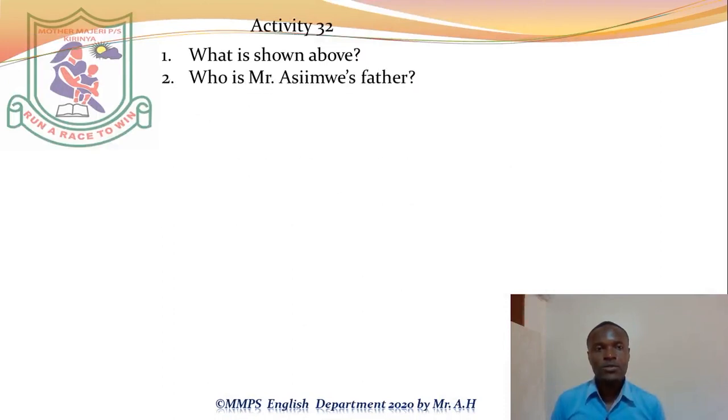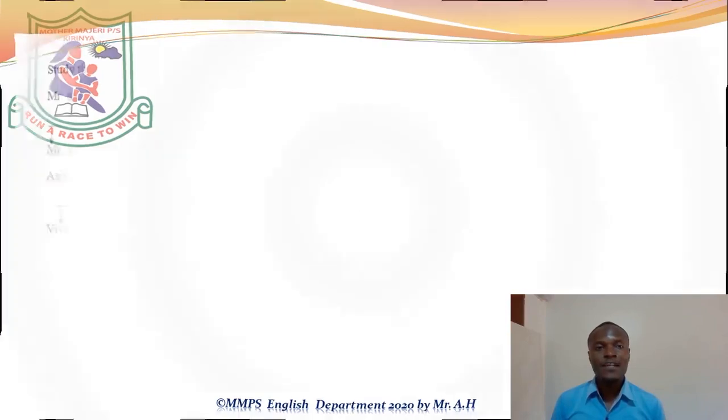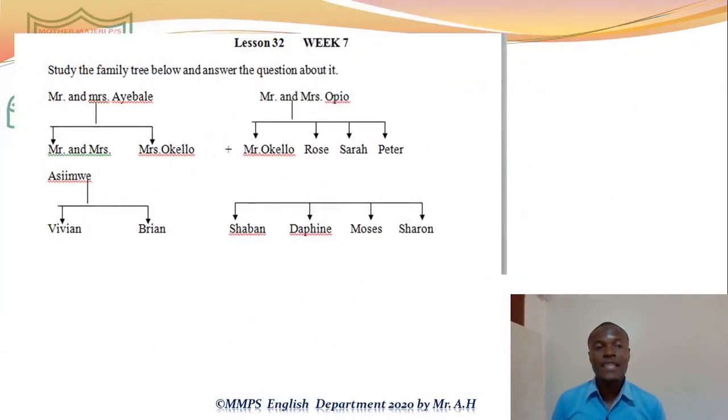Then question 2, who is Mr. Asimwe's father? Now from that arrow we realize that Mr. Ayebale is Mr. Asimwe's father. From Mr. Asimwe you put an apostrophe to show that father is for Asimwe.